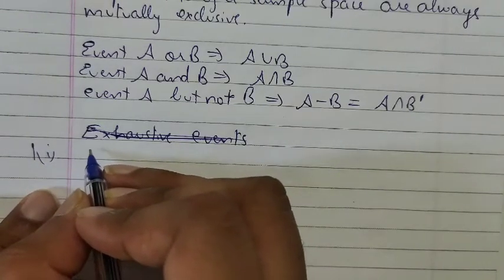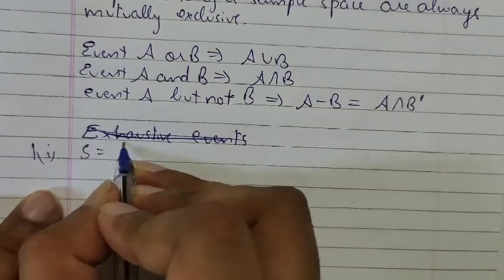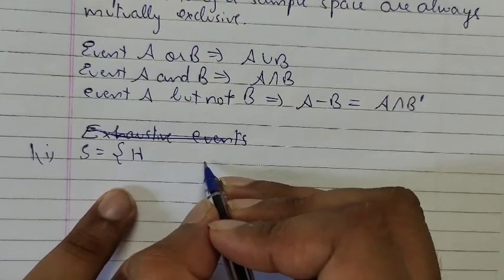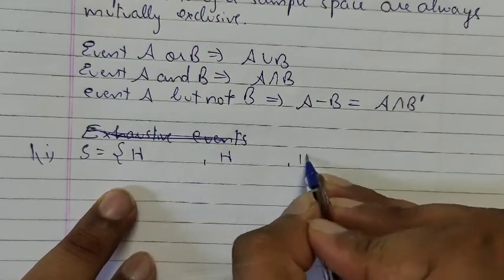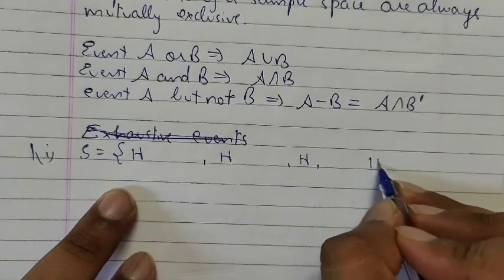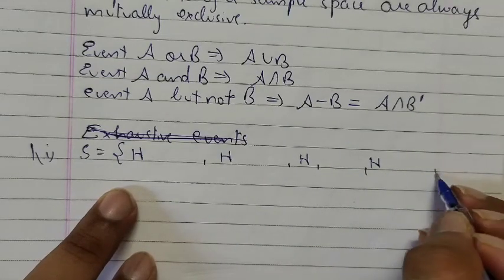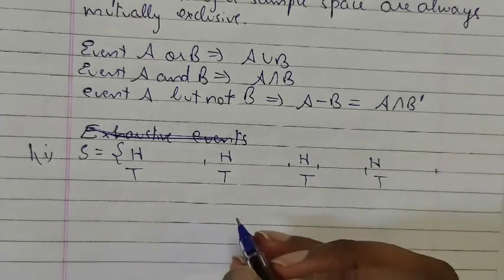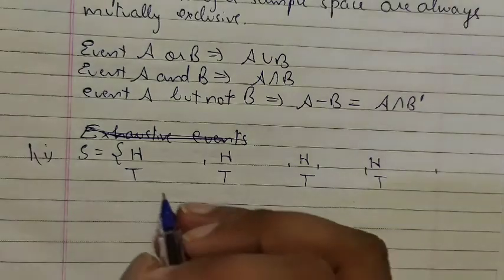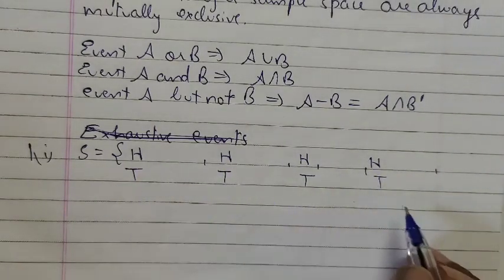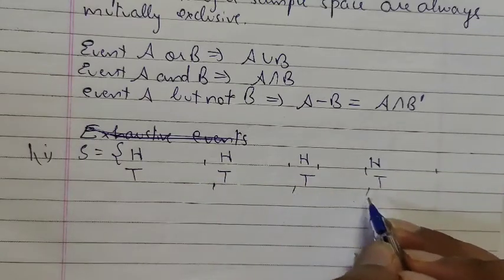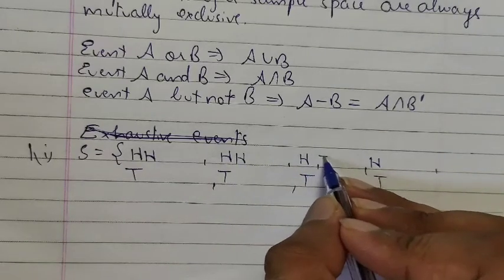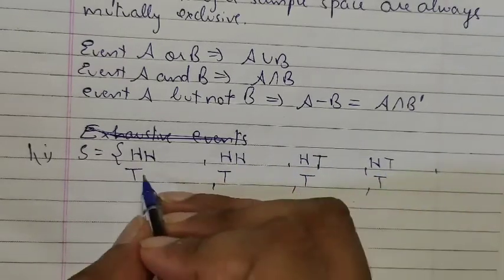So how can you write the sample space? Simply in the form of a set. Suppose head is there on the first coin, head again on the second, head, and then head again, right? Then now write down tail. This is a pattern I am showing you for writing the case when the number of coins is 4. So first head, then tail, again head, tail, head.